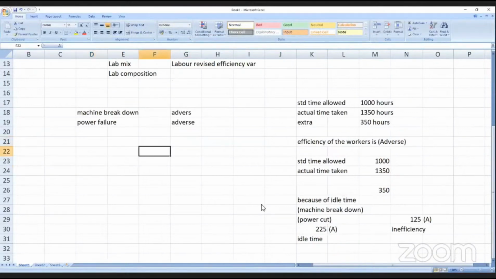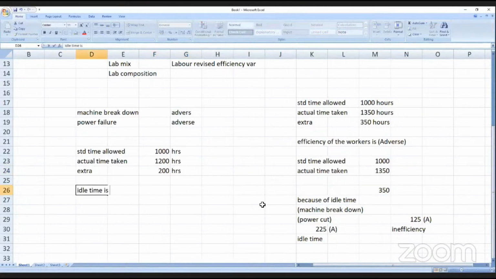See, standard time allowed is 1000 hours. Actual time taken is 1200 hours. Okay. So what is the extra time taken? 200 hours extra time. And idle time is, say in your example, 240 hours.